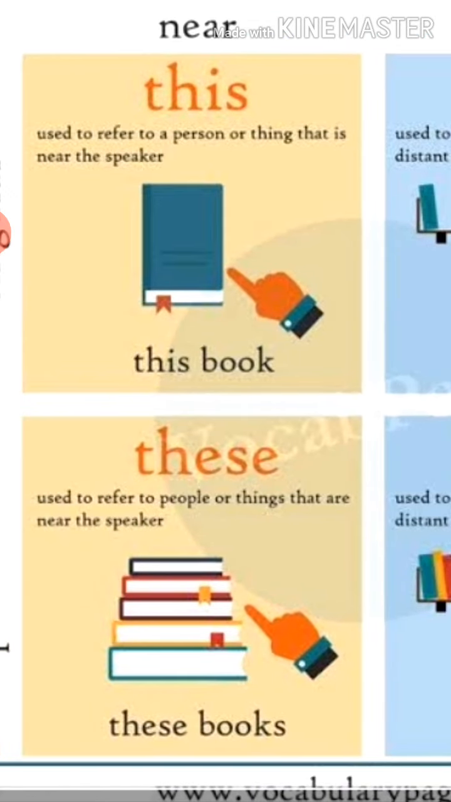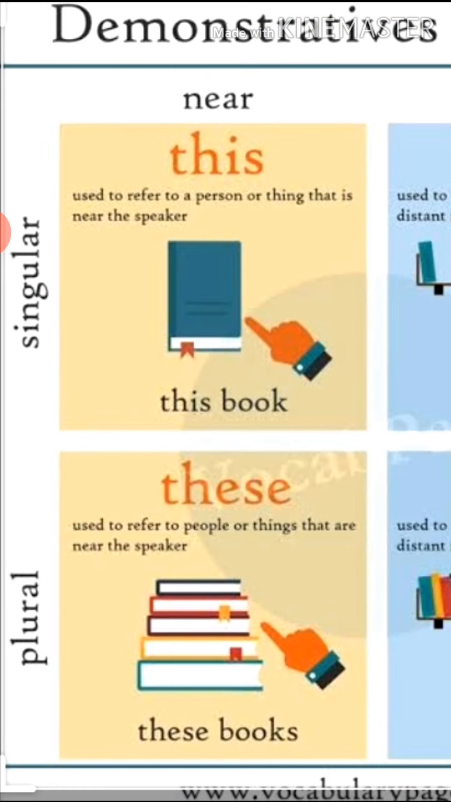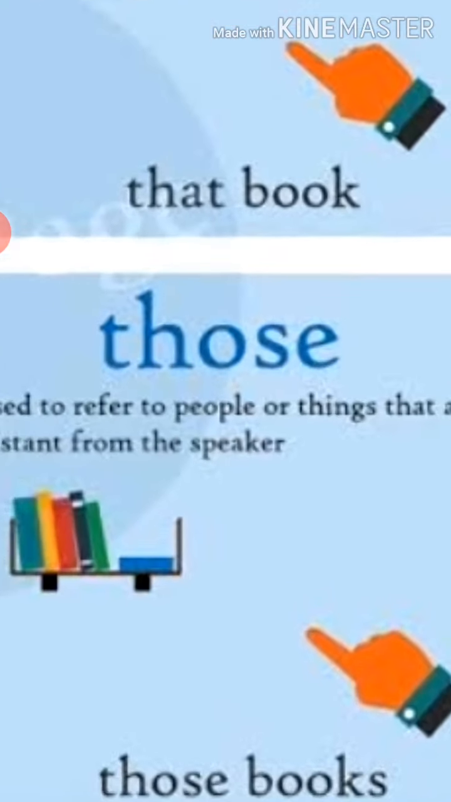Now see, let's come to these. These is used for any person or thing which is close to us, which is near us. And for things or persons which are plural, more than one, we will use these. And any person or thing which is far away from us, and it is plural, more than one, then we will use those.